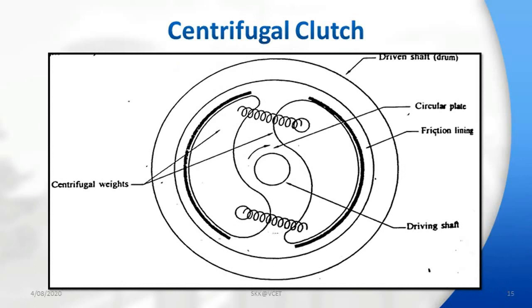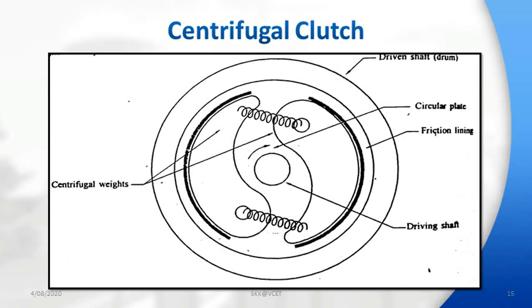Coming to the centrifugal clutch. The centrifugal clutch may be classified into two types: semi-centrifugal and fully centrifugal type. At normal speed of the vehicle, the springs used in the clutch transmit the torque and the centrifugal force assists the torque transmission at higher speed. Then the clutch is called semi-centrifugal type.